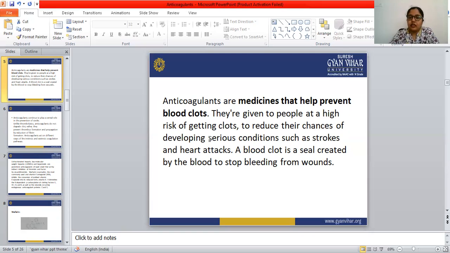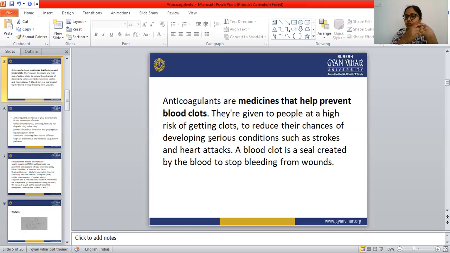A blood clot is a seal created by the blood to stop bleeding from a wound, and this condition is beneficial to each and every person. The blood clot is a seal that is created by the blood. That seal is created by the blood to stop the bleeding from the wound.